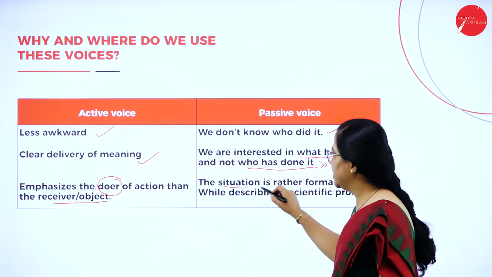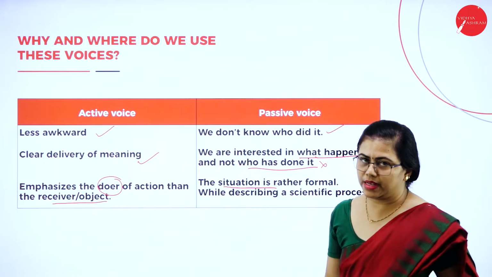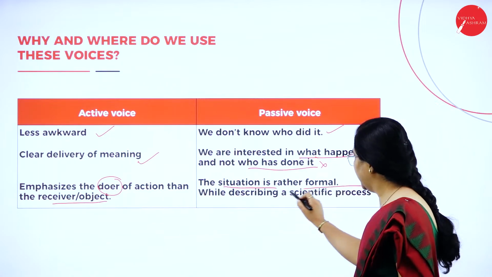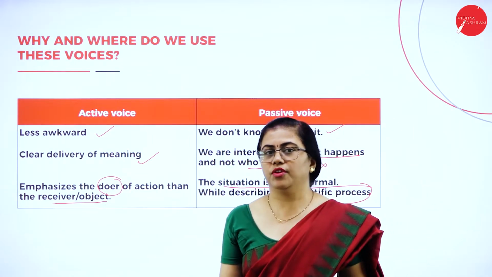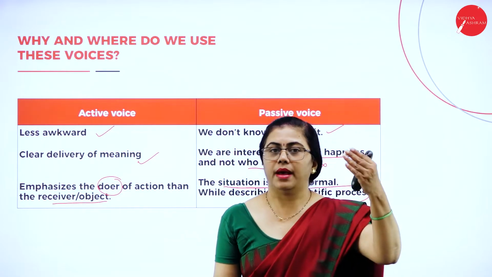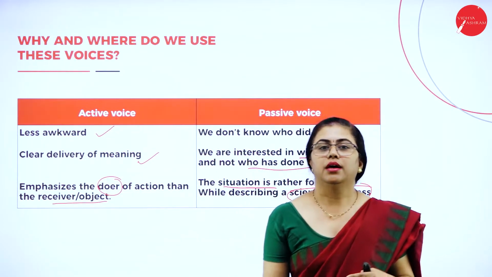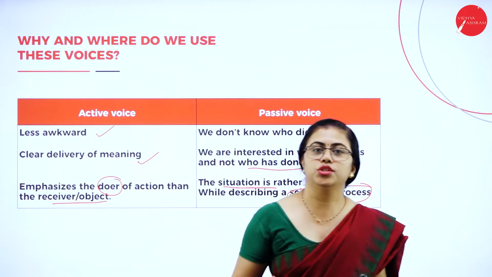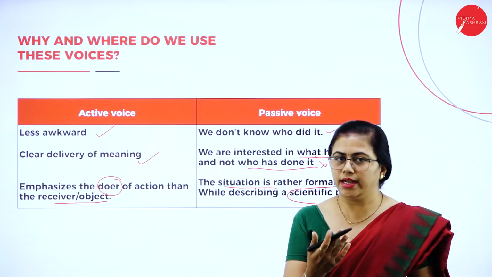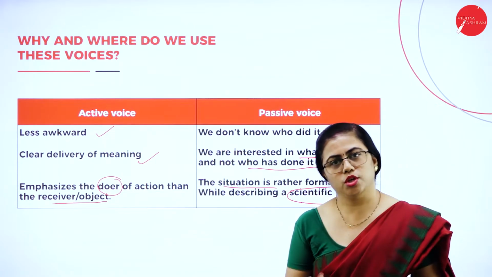So when we are describing the situation, we use passive voice, and whenever a scientific process or a mathematical derivation has to be described, then we use passive voice. So these are the uses of active and passive voice. It depends, whichever you want to use, you may use it.